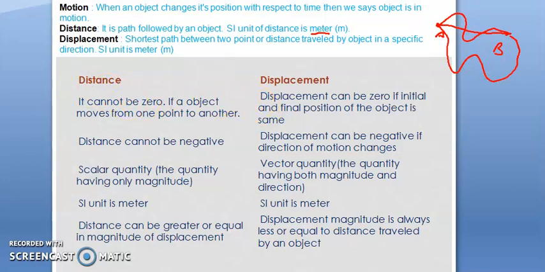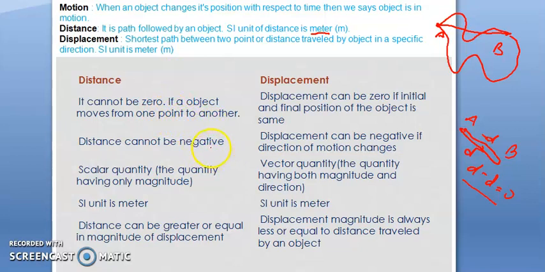Distance cannot be zero, because if an object travels from one place to another, like A to B, it cannot be zero. Displacement can be zero. Suppose an object travels from this to this, and I consider the distance to be d. Now if it travels back to this position, since displacement is a vector quantity, it has a direction, so it is minus d. If I add d and minus d, it will be 0. So displacement can be 0, but distance cannot be 0 if an object travels from one point to another.